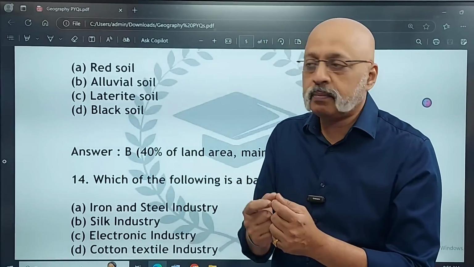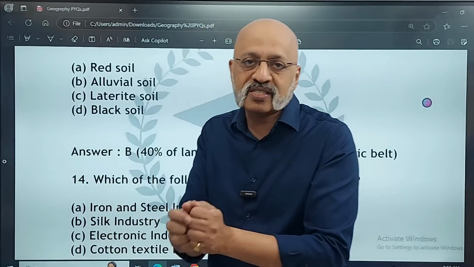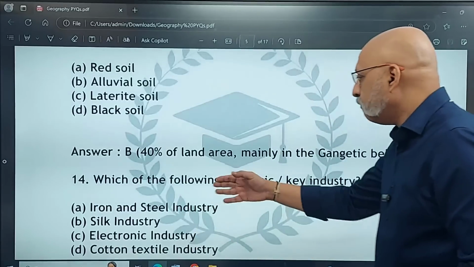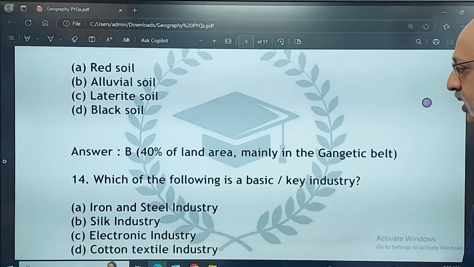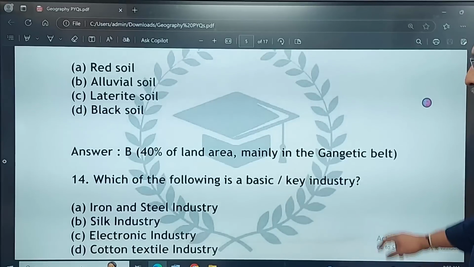That happens. That's a dynamic process. But largely you should know which is the largest producing state of any product, etc. Which of the following is a basic or a key industry? Iron and steel industry, silk industry, electronic industry, cotton textile industry.